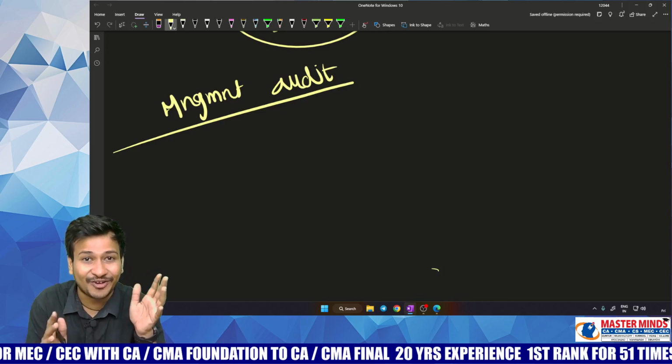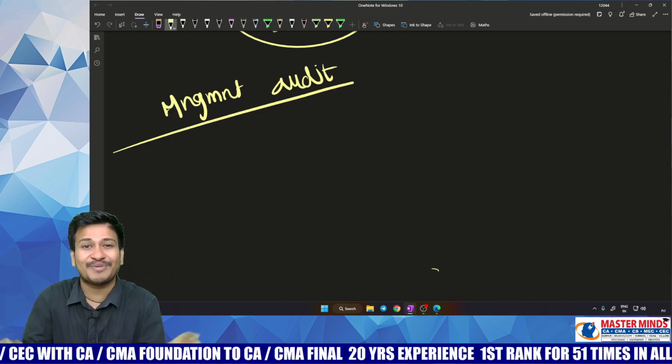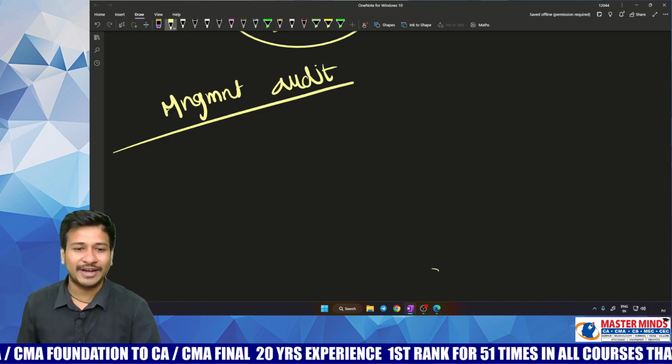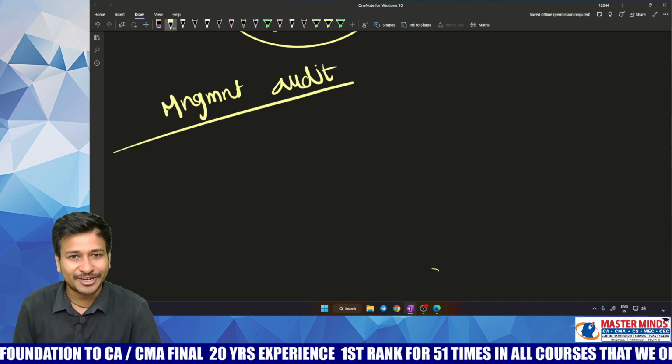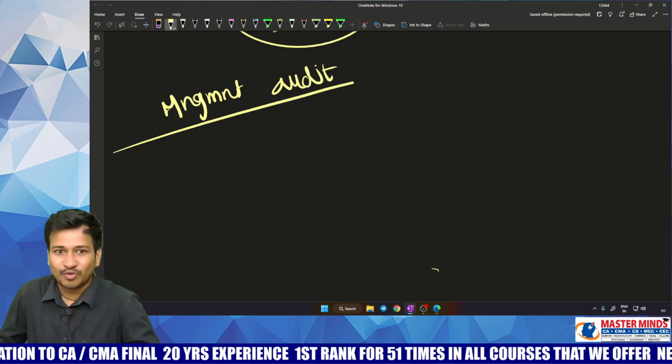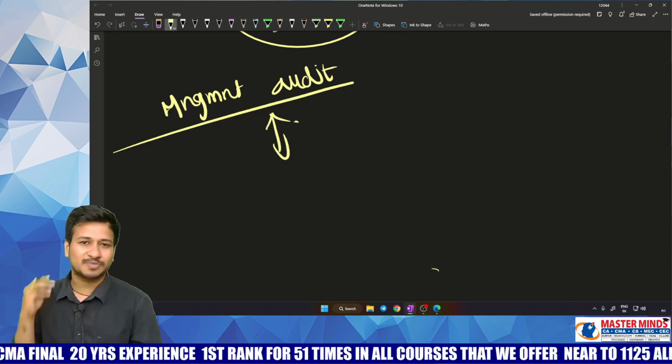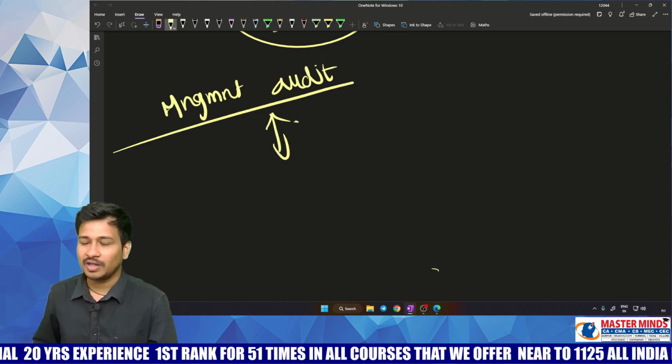This is a kind of audit which is not at all performed by an auditor. Generally, all audits are performed by an auditor, but management audit is not performed by an auditor. Then what is this, sir? Let's have a small coverage of this management audit.